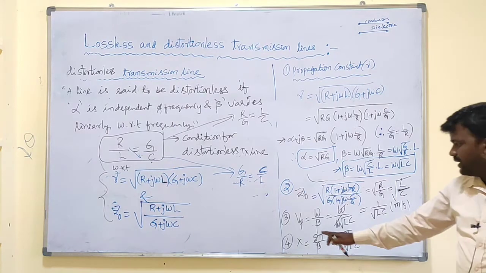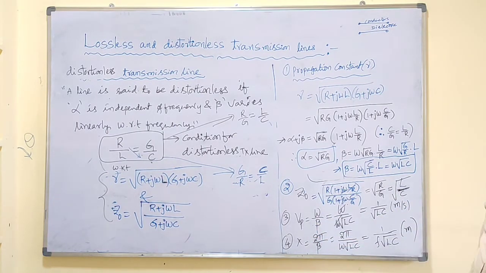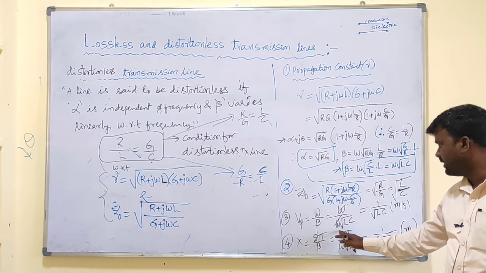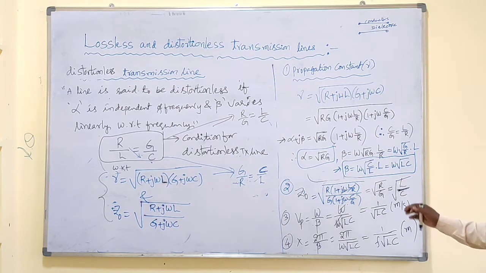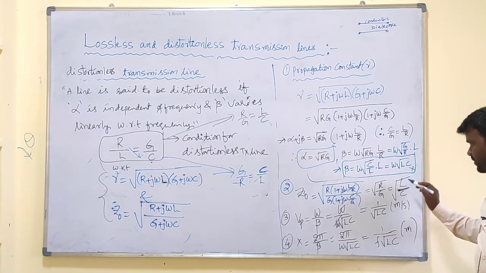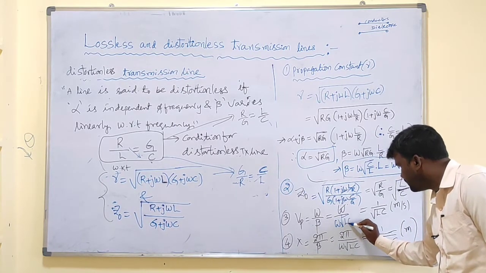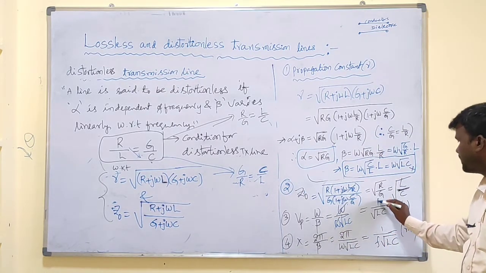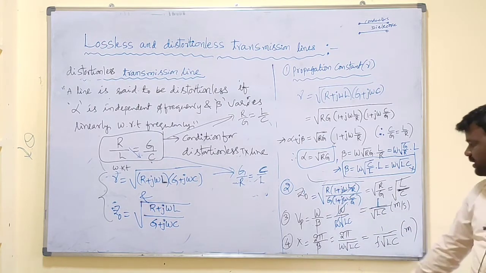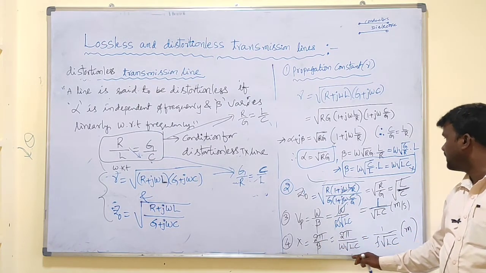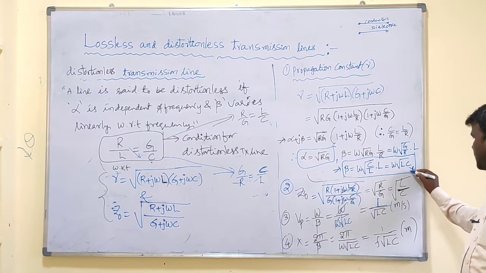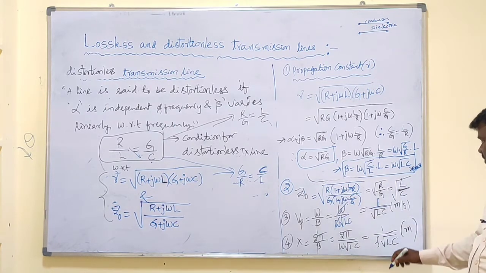Now Vp equals phase velocity, that is nothing but omega by beta. What about the beta expression? We derived beta as omega root LC. This omega cancelled out. Finally we got 1 by root LC. And lambda is 2 pi by beta. Beta is omega root LC. So substitute in this one, we got like this.